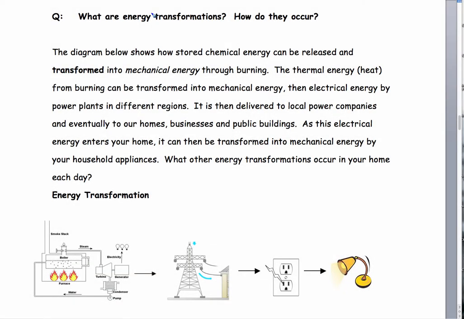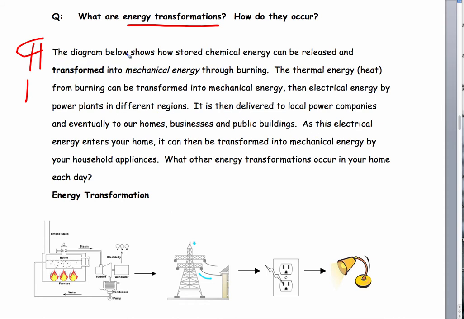Let's get right to the beginning of this reading. If you're looking at the first page of the reading on transformations, uses, and sources of energy, I'm dropping down to the third paragraph on the front page, and we're going to call that paragraph 1. Just mark this paragraph 1, the paragraph at the bottom that begins with "The diagram below shows how chemical energy can be released and transformed." The idea is to be thinking about, as we read this paragraph, what are energy transformations and how do they occur? So let's just get started.